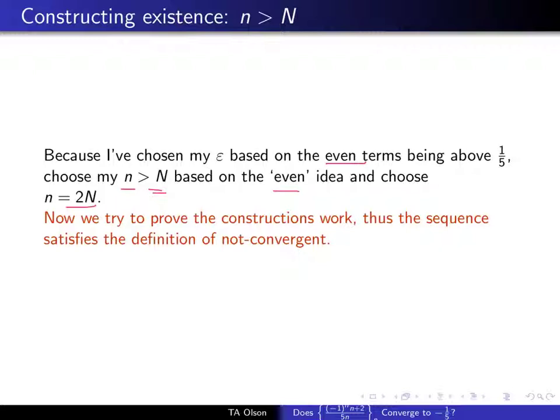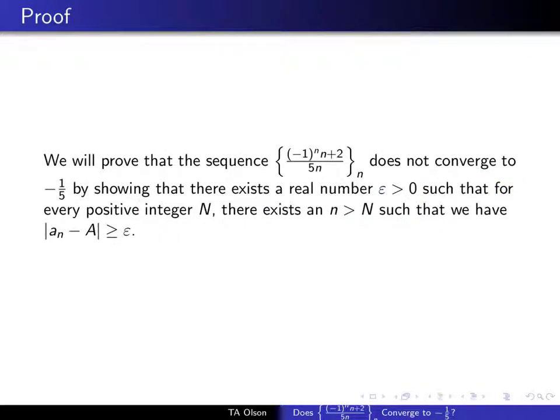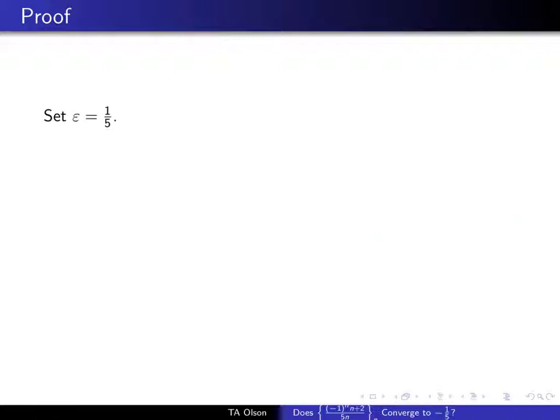So now we need to show that the things that we're constructing actually work. We've constructed an epsilon, we've constructed an n based upon just any arbitrary integer. Now we need to show that it satisfies our condition. So our plan: we're going to construct our epsilon, let our big N be arbitrary, construct our little n based upon that, and then go through the algebra carefully to show that we get something that is larger than our epsilon. Epsilon equals 1/5. That's perfectly fine.